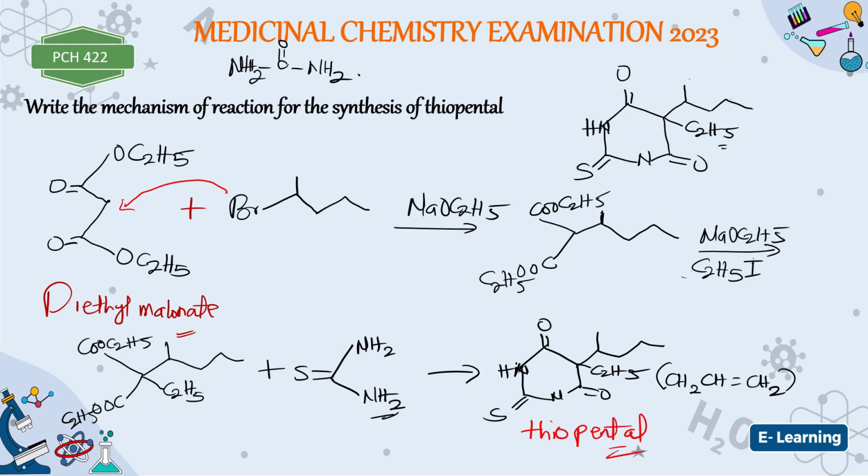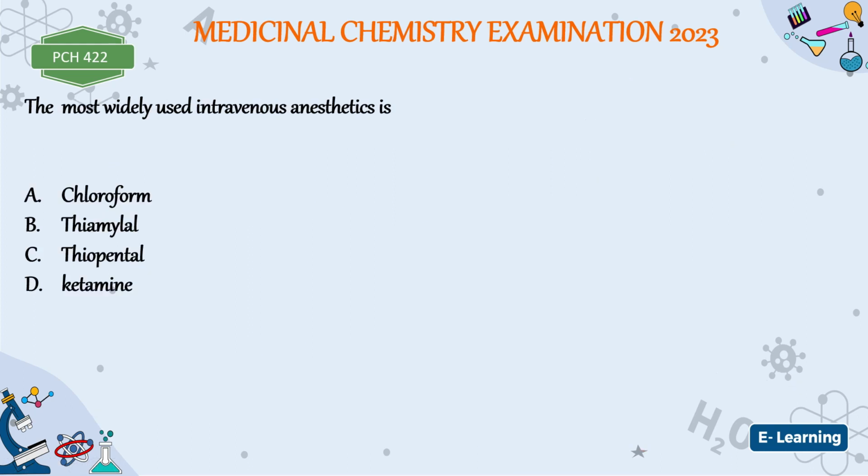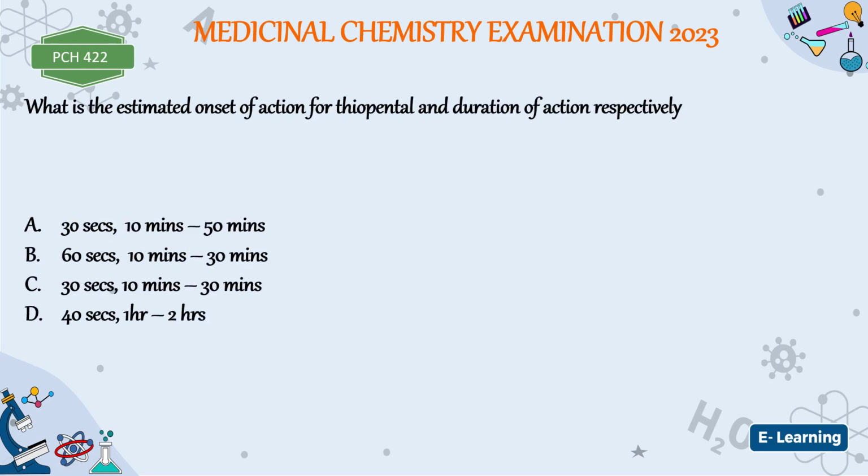All right, now let's see the next synthesis. The most widely used intravenous anesthetic, of course, is tau penta. That is the most widely used. What is the estimated onset of action for tau penta and duration of action respectively? Now the onset of action is 30 seconds, while the duration of action is within 10 to 30 minutes. That is option C. 30 seconds, 10 to 30 minutes.